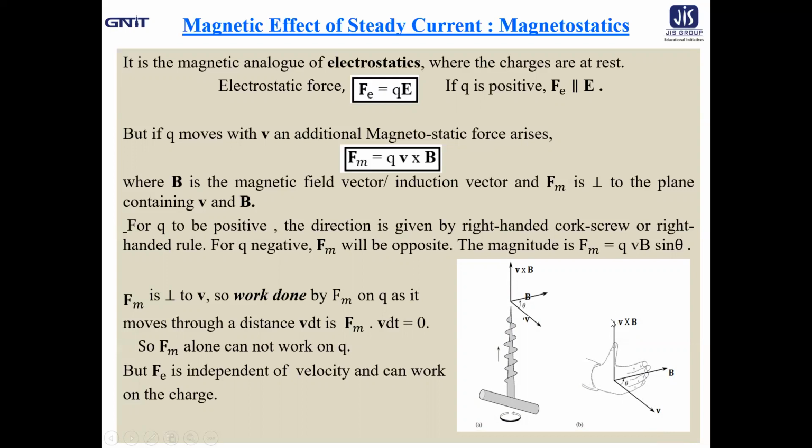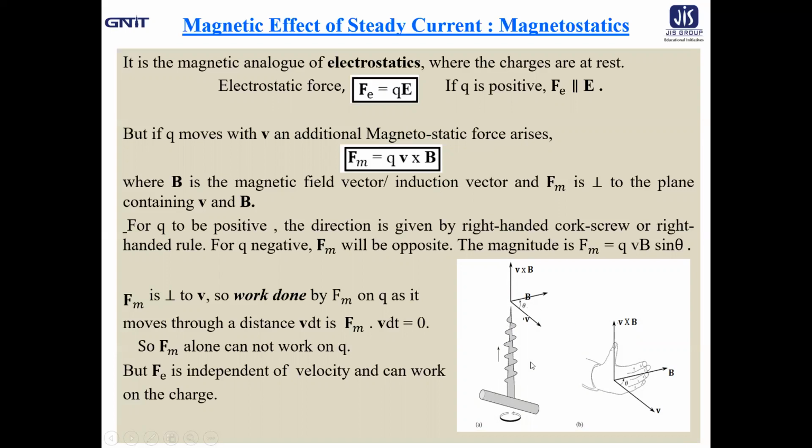So the direction of the magnetostatic force will be along the thumb of your right hand, if your four fingers are curled from V towards B.